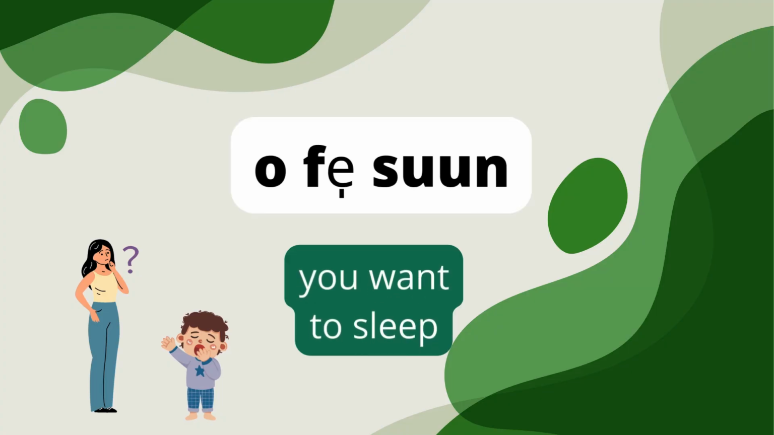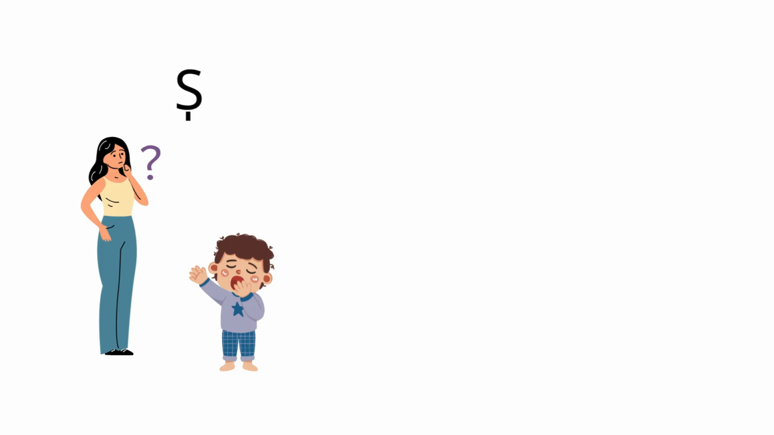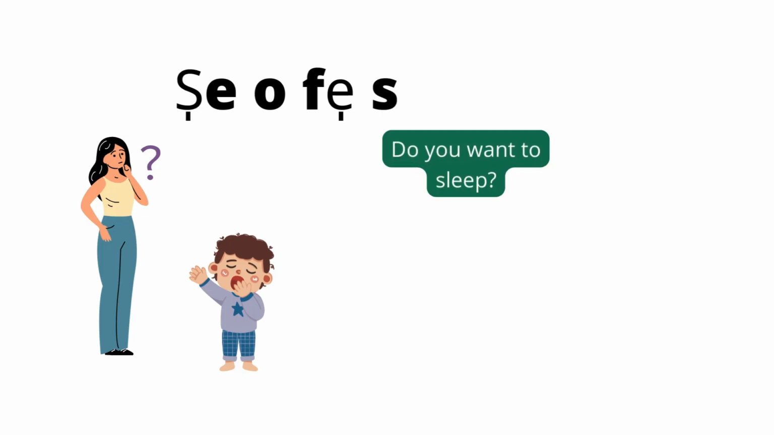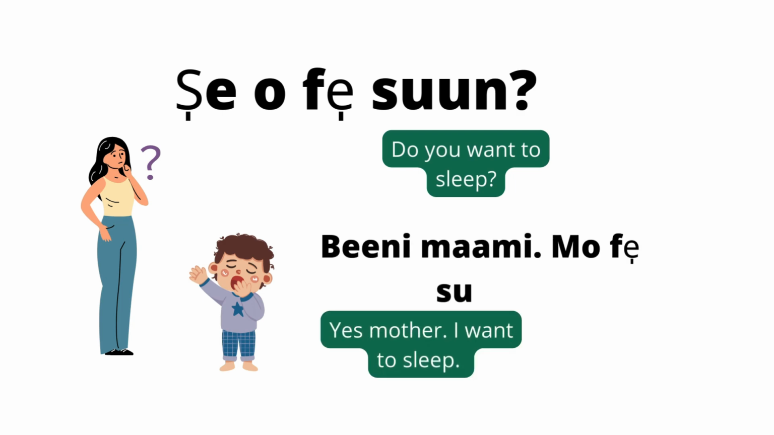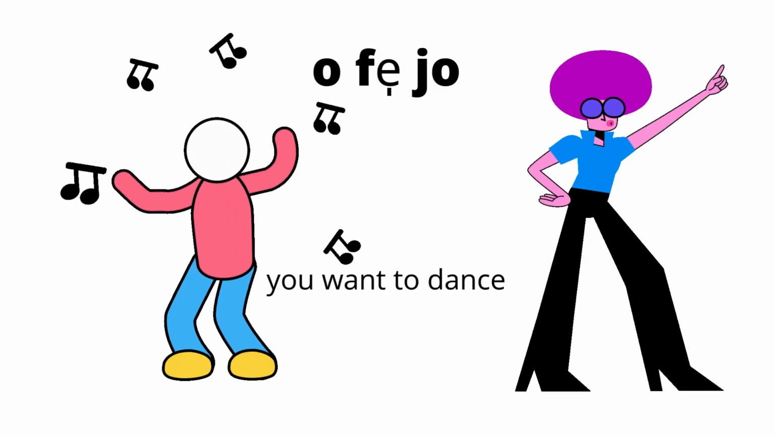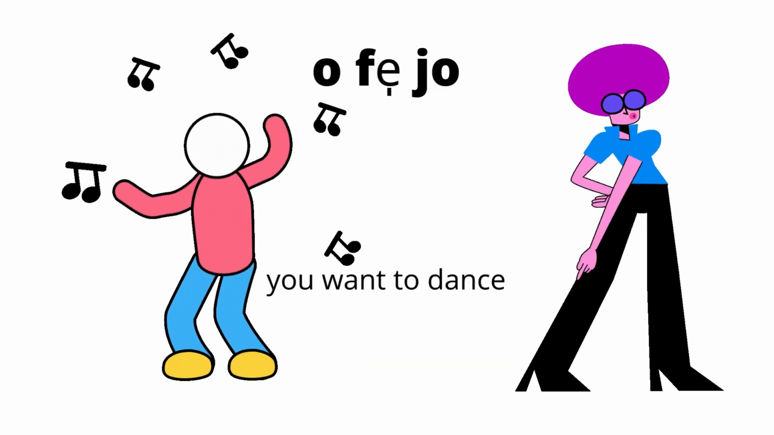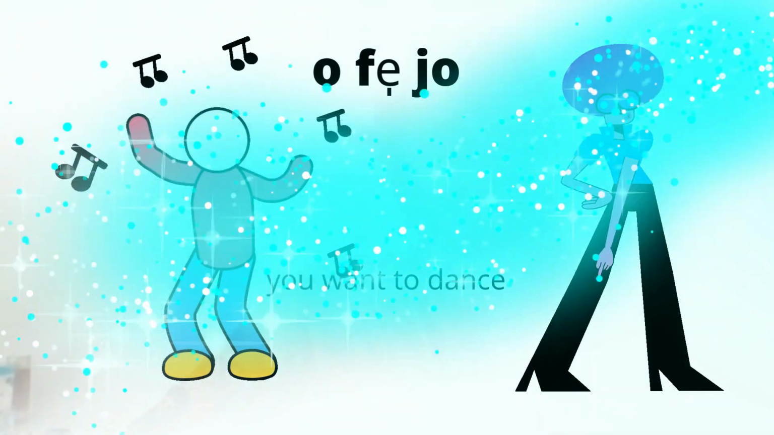O fe sun means you want to sleep, making an observation, o fe sun. Or you can ask, Ṣé o fe sun? Do you want to sleep? And the child says, Bẹ́ẹ̀ni, màámi, mo fe sun. Yes, mom, I want to sleep. O fe jo means you want to dance. Jẹ́ ká jó means let's dance.